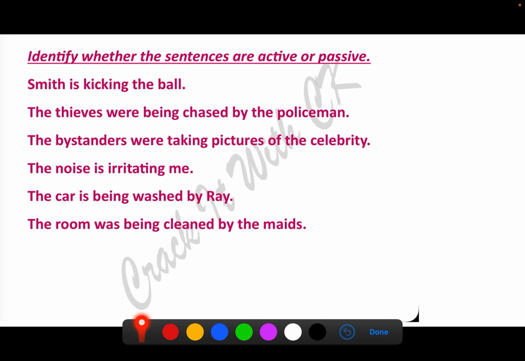Okay, now you have to identify whether this is active or passive voice, okay? Smith is kicking the ball. Now, because this is only continuous, the only thing we have to look at is the word being. If being is there, that is passive, otherwise it is active. Smith is kicking the ball, active. The thieves were being chased by the policeman. Being is there, passive. The bystanders were taking the pictures of the celebrity. Active. The noise is irritating me. Being is not there, so active. The car is being washed by Ray. Passive. The room was being cleaned by the maids. Passive.